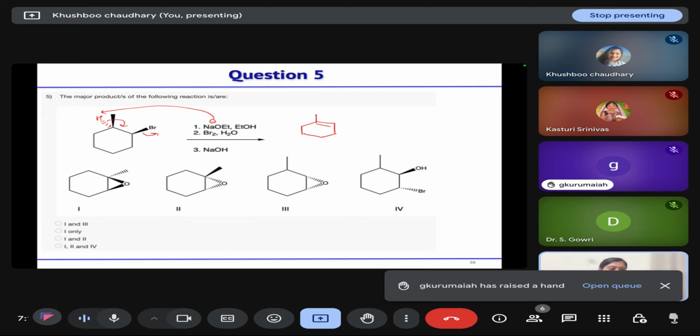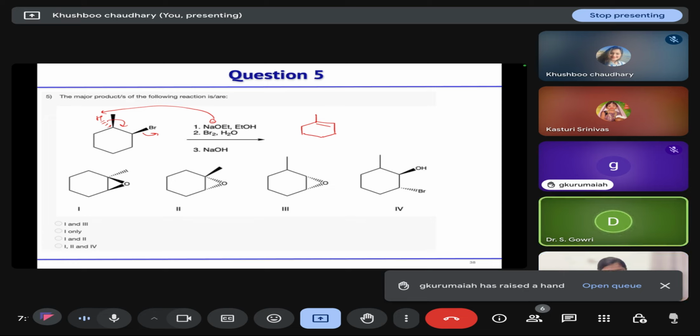Then second step, bromine water. What will you get? Addition of bromine across the double bond, ma'am. Bromine on both sides. In the presence of water, this reaction leads to the formation of halohydrin. Remember, halohydrin formation.